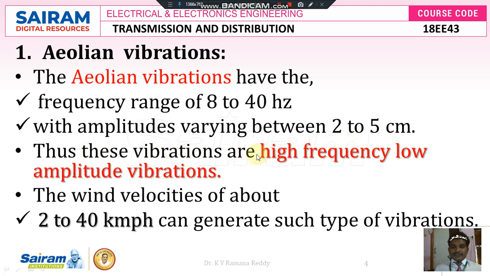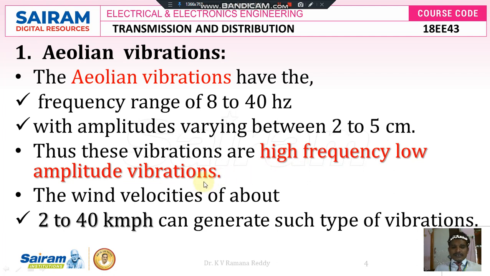High frequency means they appear a number of times, and low amplitude means the dancing of the conductor from its original position to the right and to the left generally varies only between 2 to 5 centimeters. That's why they are low amplitude vibrations but with high frequency.